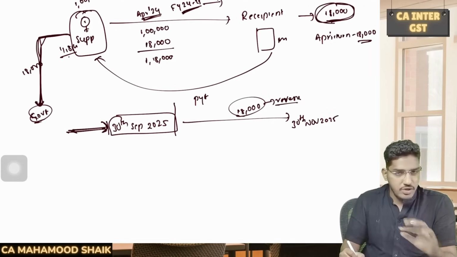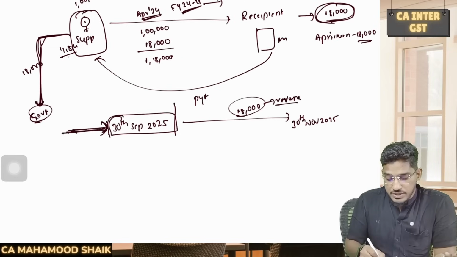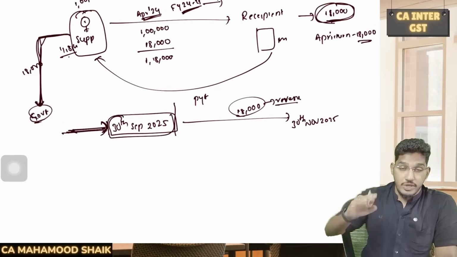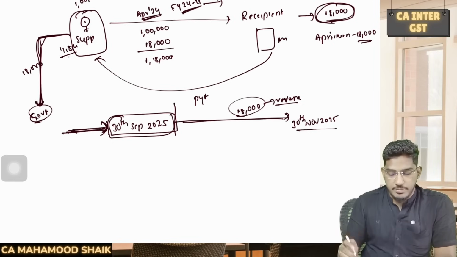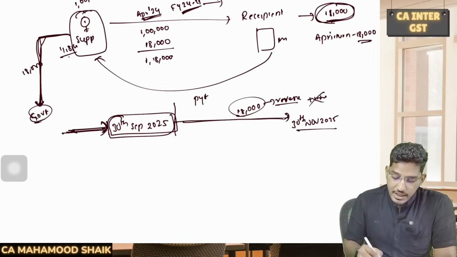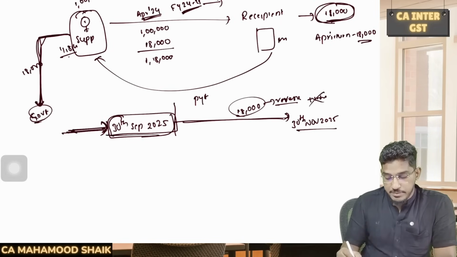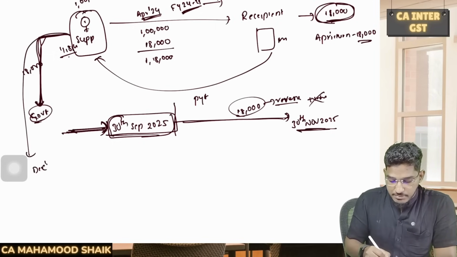No interest is required to be paid. Whatever ITC you have availed, if the supplier has not paid the amount of GST till 30th of September following the end of the financial year, then you are required to reverse that amount by 30th of November. So you have to reverse it back. No need to pay any interest, you just have to reverse it. Later, say for example, this person did not pay it till 30th of September, this person has reversed it, but later this supplier has realized his mistake and made the payment to the government in December 2025.